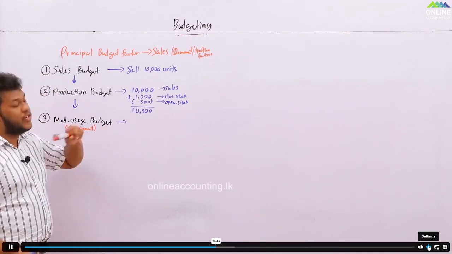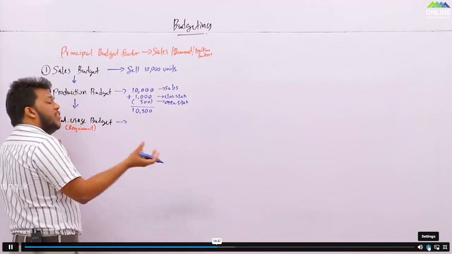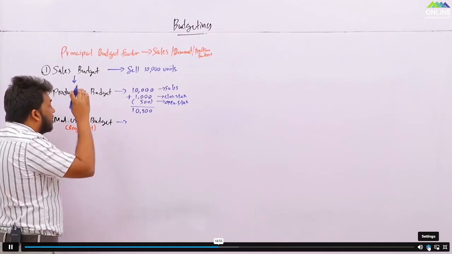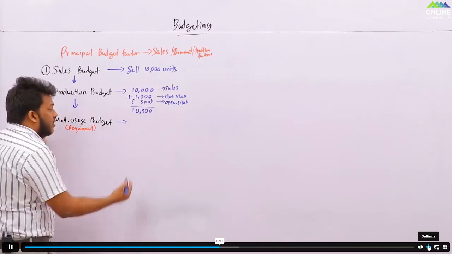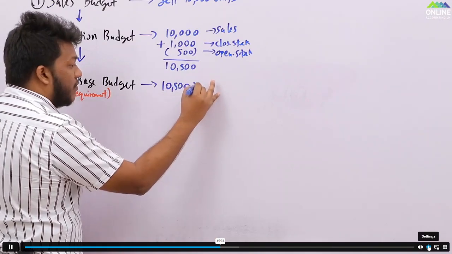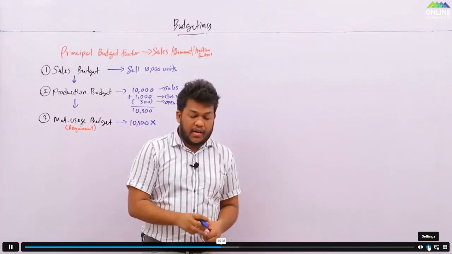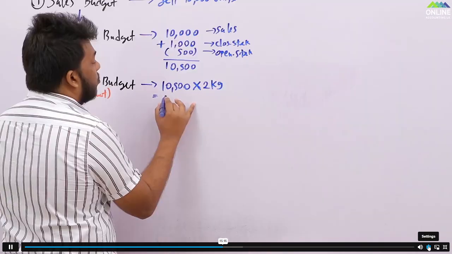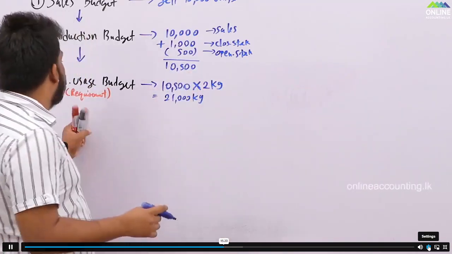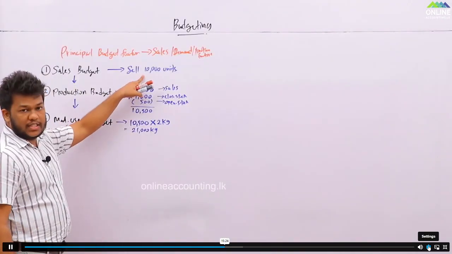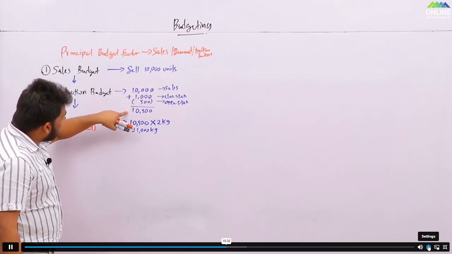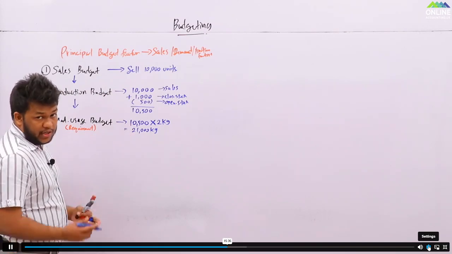Now 10,500 units you need to produce. So which means how much material you need to produce this much. That is what it simply says. What is the requirement? How much of the material usage will be utilized for the manufacture of this much? So to produce 10,500 units, let's say per one unit you need 2 kilograms of material, which means you should have 21,000 kilos of material to produce 10,500 to sell 10,000 units. Clear? You need to sell 10,000 units, which means you need to produce at least 10,500 units. To produce 10,500 units, you need at least 21,000 kilograms.